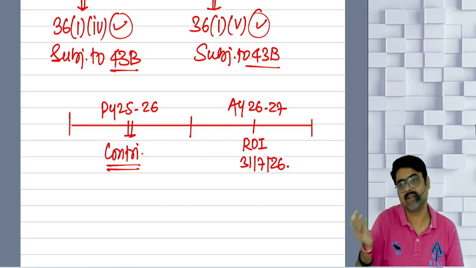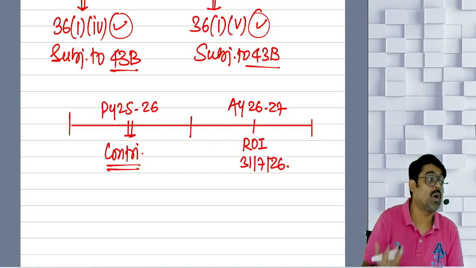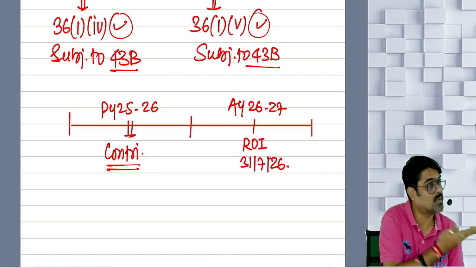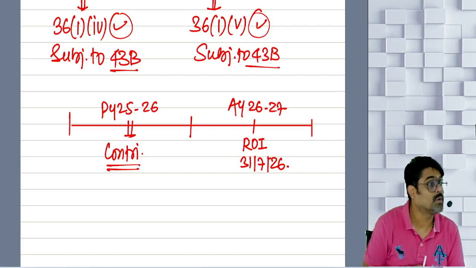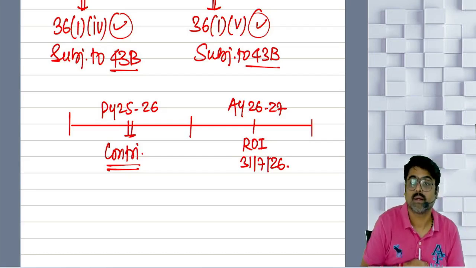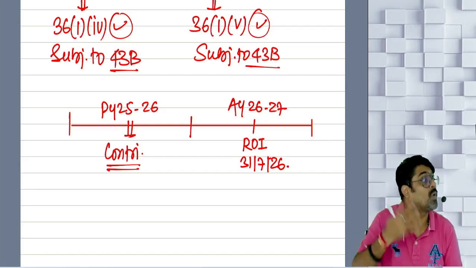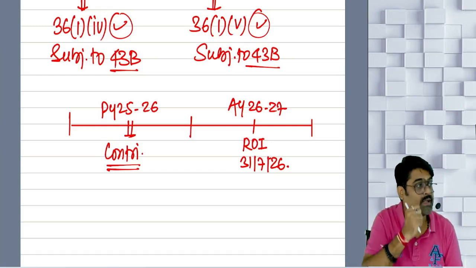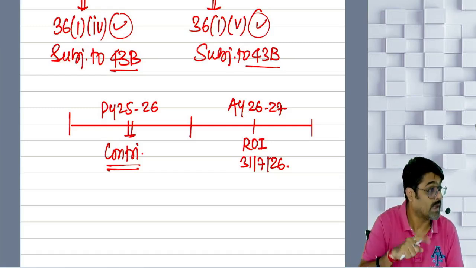Now, to make these type of contributions, there is a law which tells you to contribute. PF law will tell you to contribute to the RPF account. Yes or no? Then the gratuity law is there, POGA, which will tell you to contribute to the approved gratuity fund. Your contractual obligation will be there with the employee.